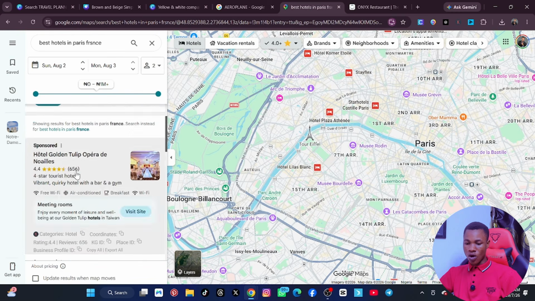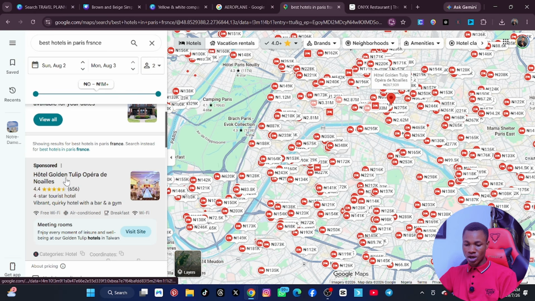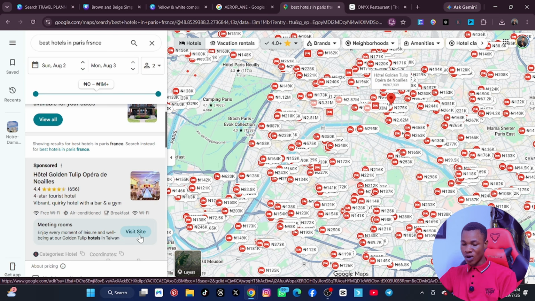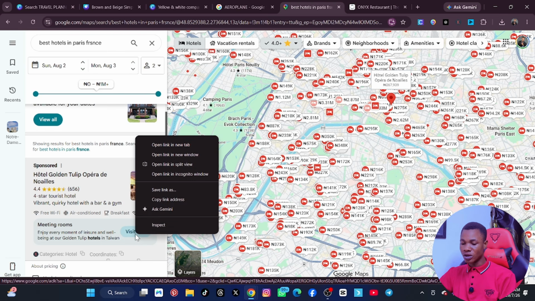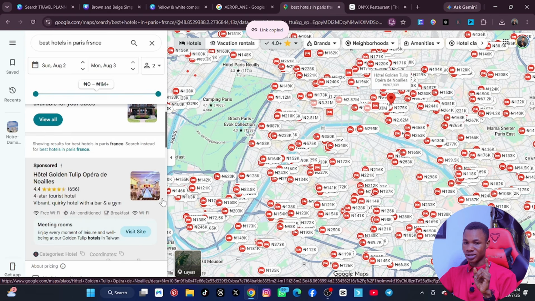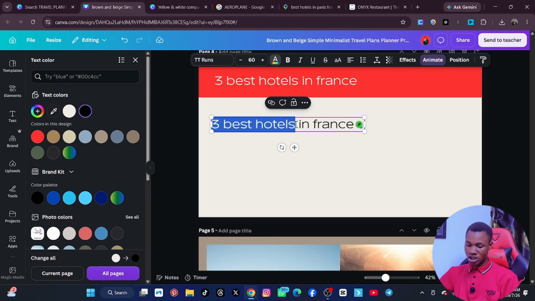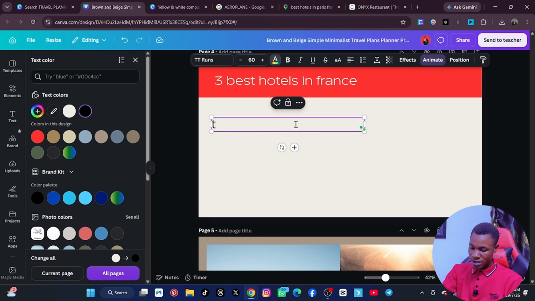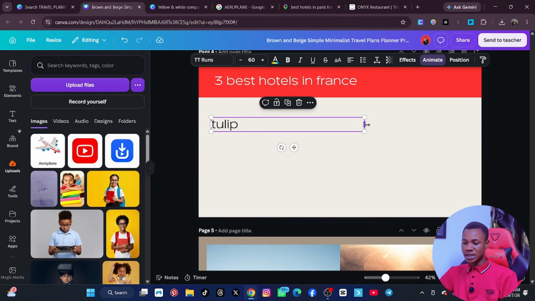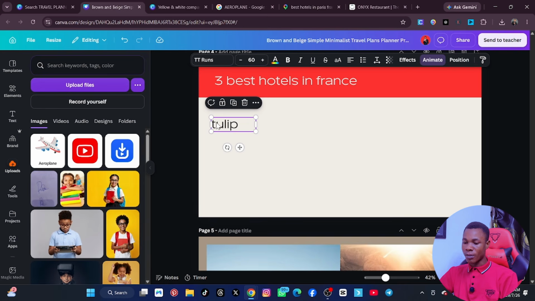All right, so it now opens, and the name of this hotel is Golden Tulip, for example. So what we'll do is, this is the website, right? And I told you to go to the website, right click on it and then copy the link of the address of the website. Now let's come here, and then we can put this one here. I think the name of the website is Tulip. I don't know if it's correct, but this is Tulip. All right, now after you put Tulip as the name, that's number 1, because you will actually put 3. So I'll just put number 1 Tulip. Sorry, let me increase it. Number 1 is Tulip. Please type it properly.